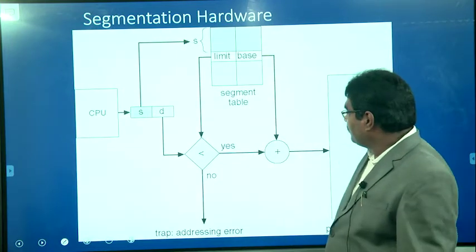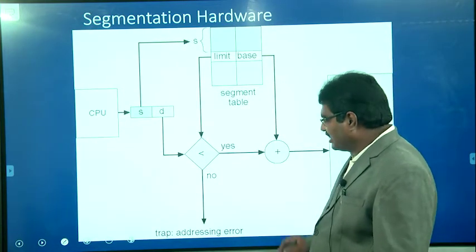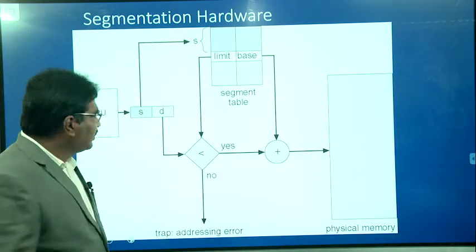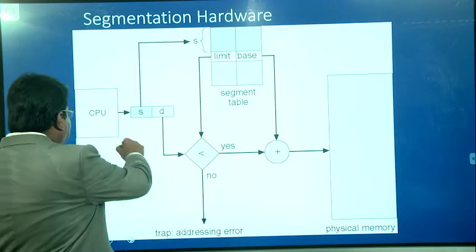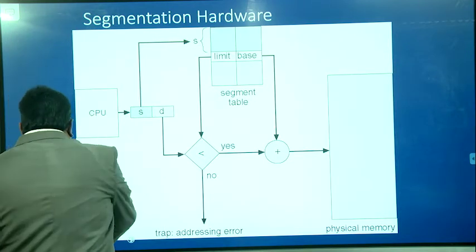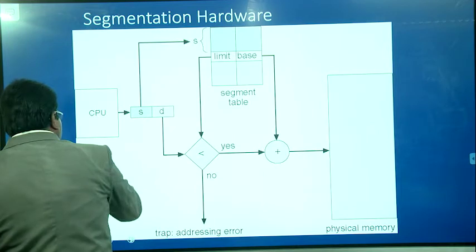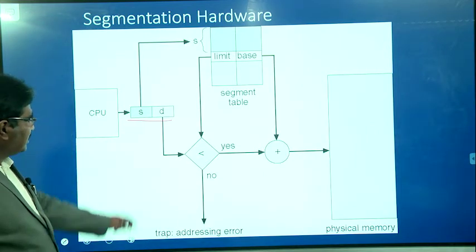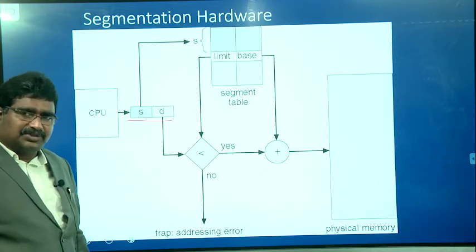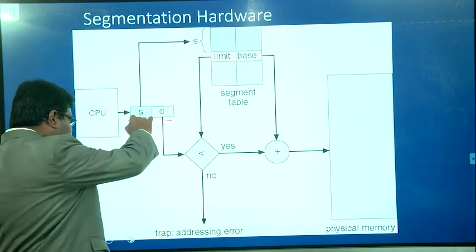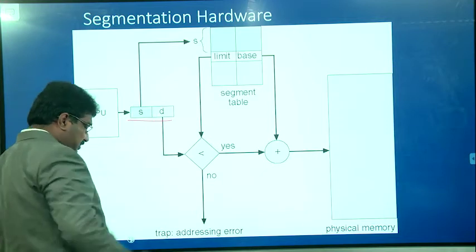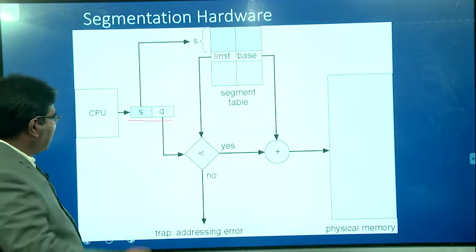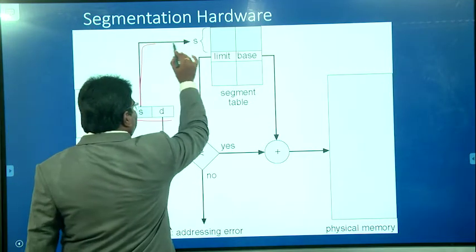Now we try to discuss how the logical address is converted into the physical address using the segmentation technique. So here the CPU generates the logical address. I hope you are able to understand this. The logical address consists of two fields: one is the segment number and another one is the offset value. First it verifies that the segment number is a valid one, using the segment table length register. If it is valid, it then consults the segmentation table.